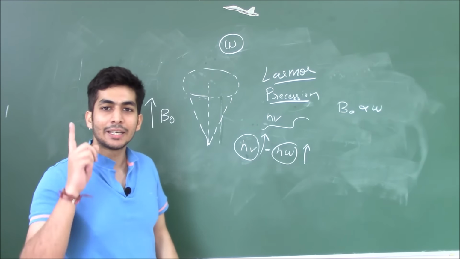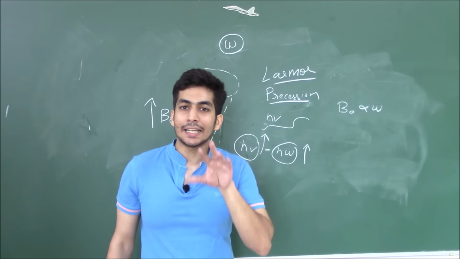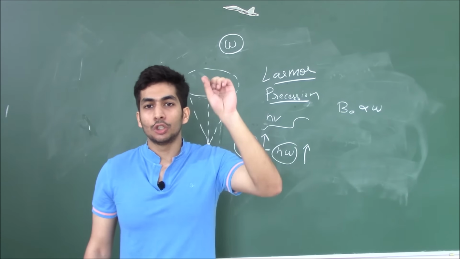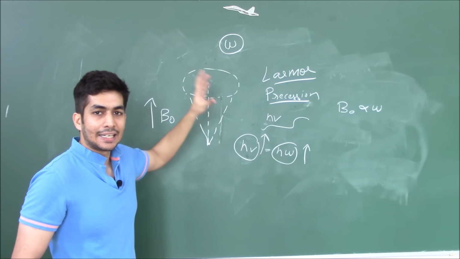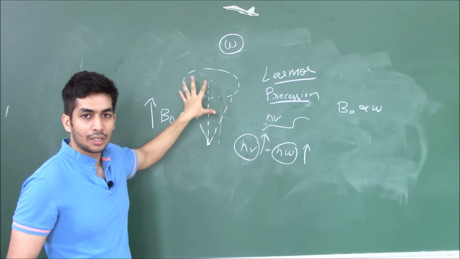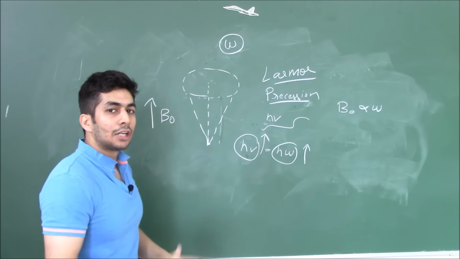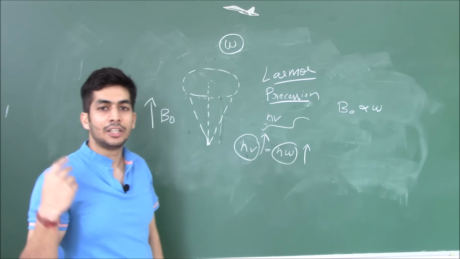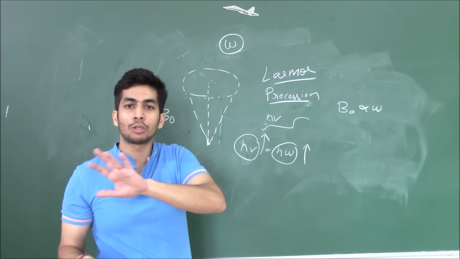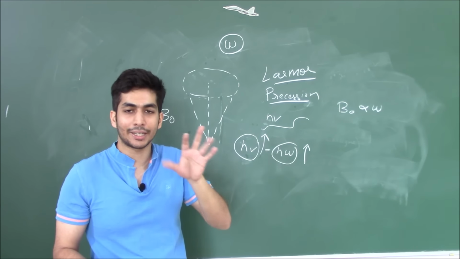Now this is very, very important to understand. This is the crux of NMR spectroscopy. The electron shields your nucleus. Let's say this is your nucleus precessing and it has some electrons surrounding it. The electron has its magnetic field and it will shield the nucleus from the external magnetic field. Shield means basically it will try and protect your nucleus from the external magnetic field.